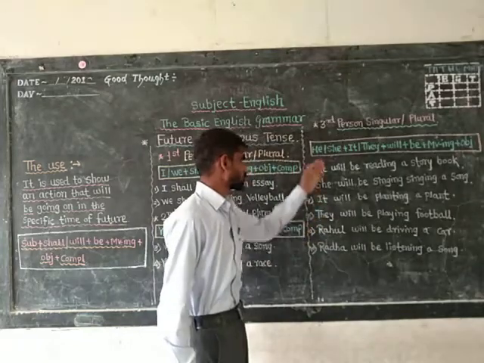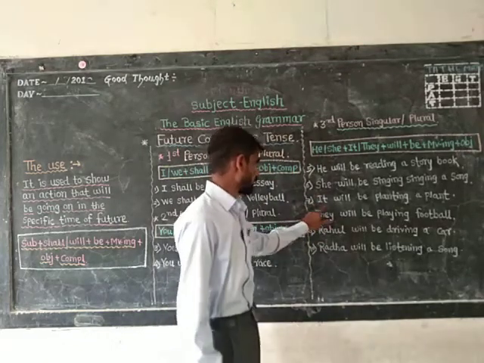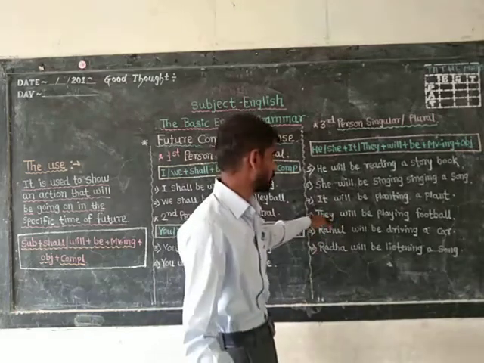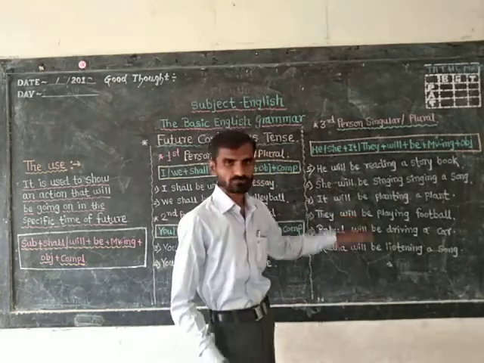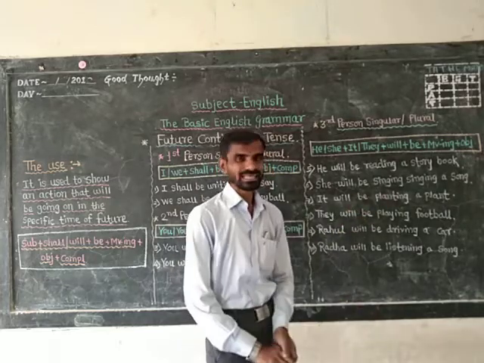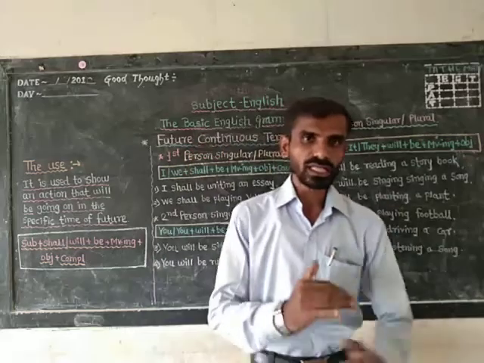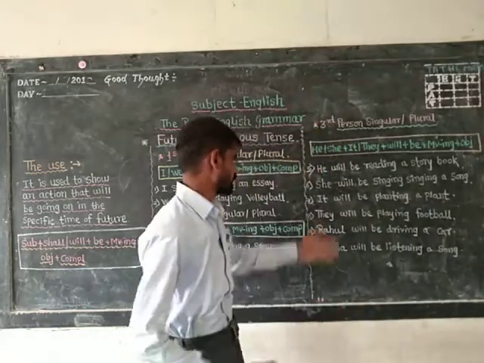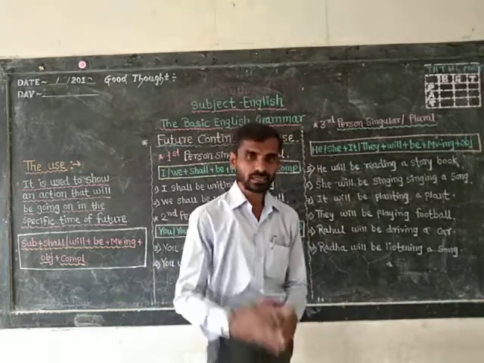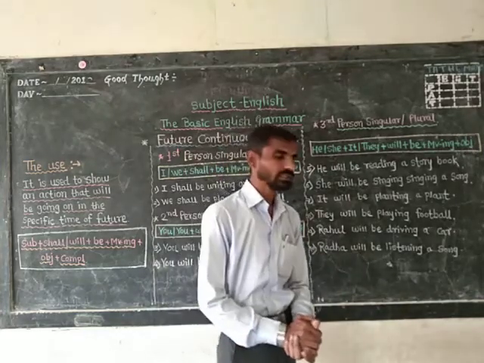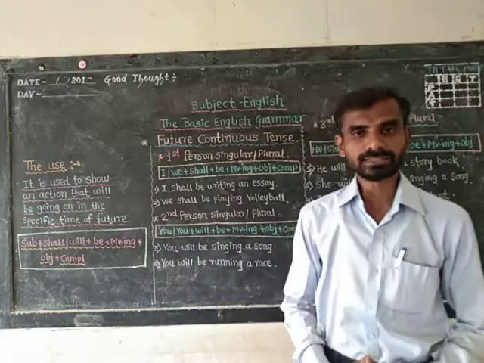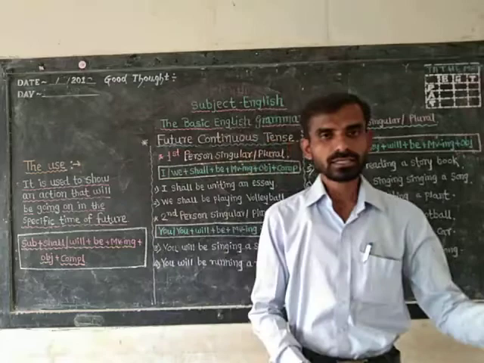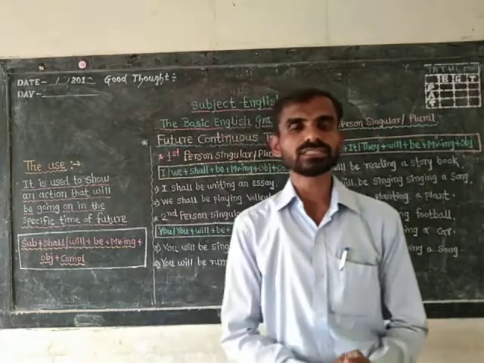Next, the plural case of third person singular, and we know it is they, and therefore in front of they once again the helping verb for future tense we have to use is will. They will be playing football tomorrow or they will be playing football somewhere in future. Next is Rahul will be driving a car and Radha will be listening to a song. Indeed, friends, today we are talking about an action which will be continuously going on in the specific time of future.